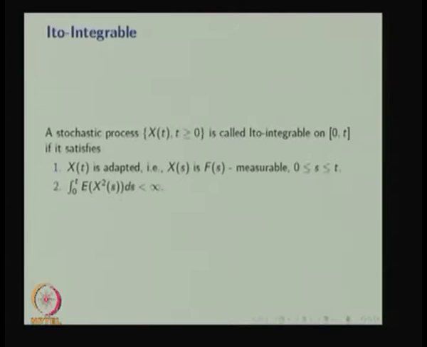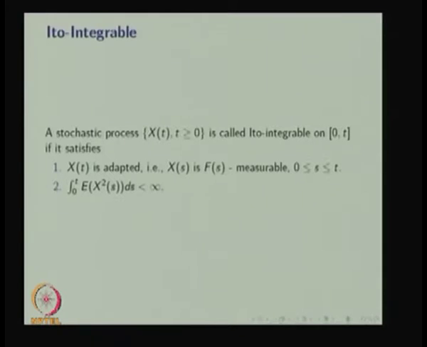When can we say a process is Ito integrable? Whenever a stochastic process is Ito integrable, it has to be adapted, that is measurable, as well as mean square integrable. If these two conditions are satisfied, then you can say the stochastic process is Ito integrable. And the Ito integral, which we discussed in the first line, I of t is equal to the integral from 0 to t of X of u dW of u.